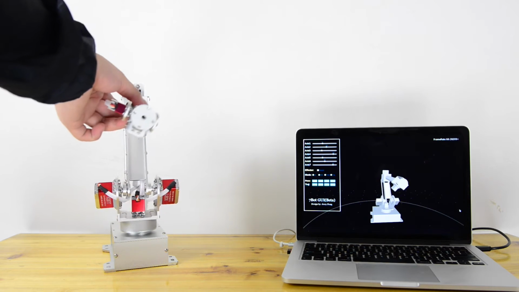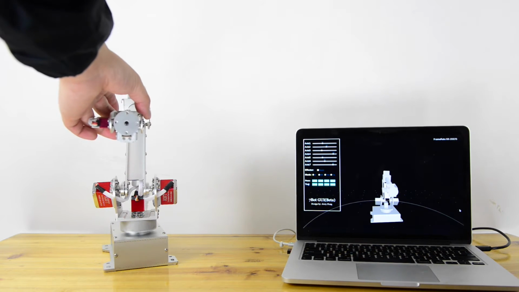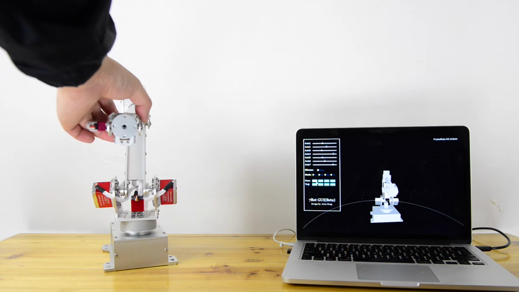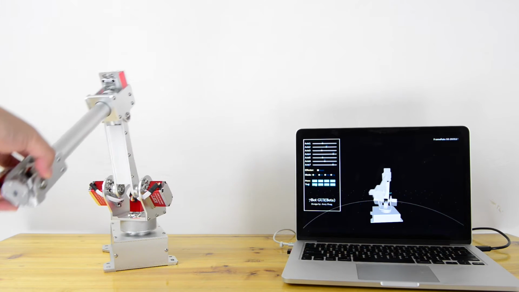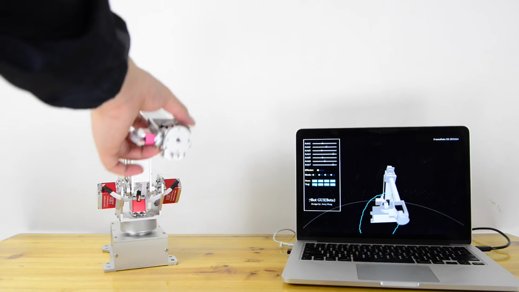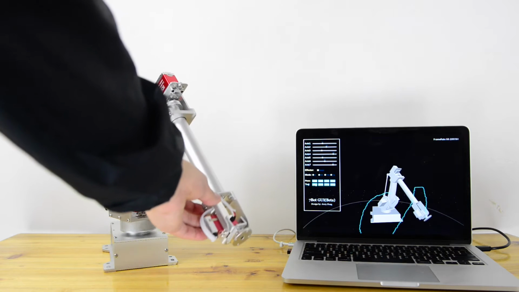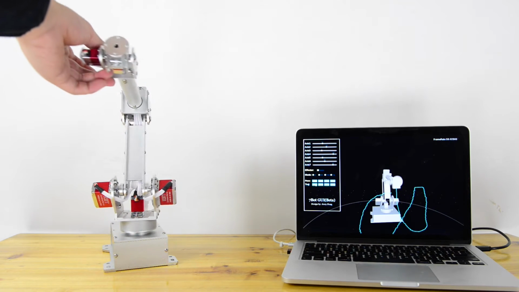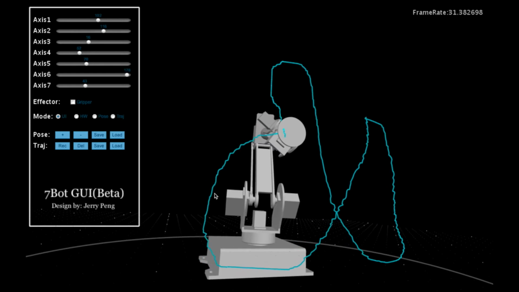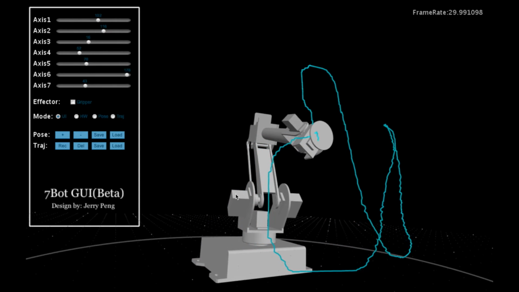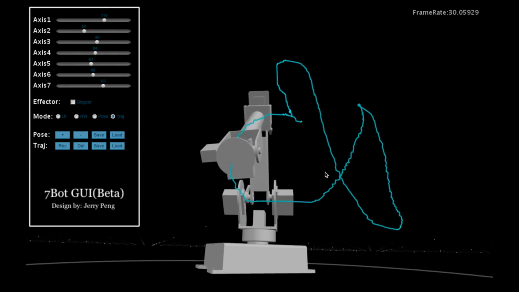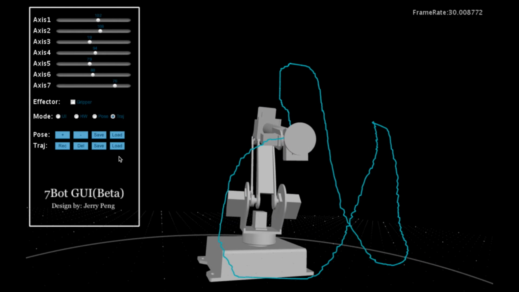A useful feature is trajectory record. Just click the Record button and begin recording. In the GUI, we can check the trajectory path and play the record. If you like this trajectory, you can save it by just clicking the Save button. Then it's saved on your computer.